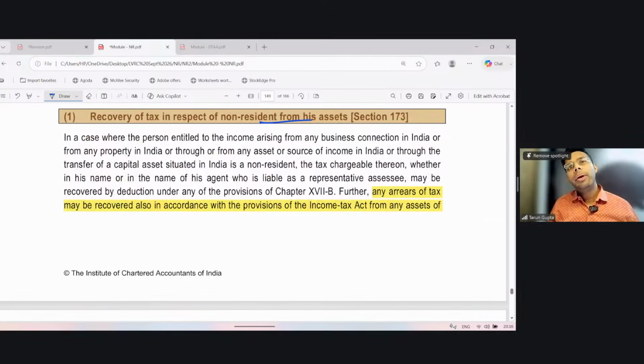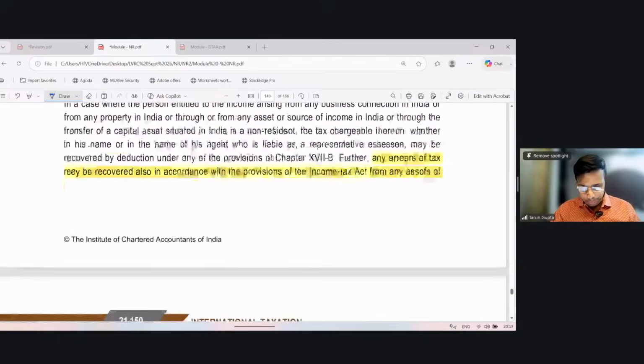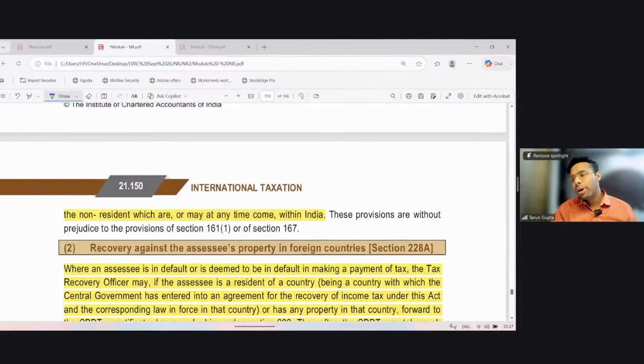So if there is any sum required to be recovered from a non-resident, then the Act says, firstly, you get it recovered from the assets in India or which may come in India in the name of the non-resident. And if such asset is not sufficient to meet the amount of liability, then the TRO may write to CBDT and CBDT can do whatever it sees fit.